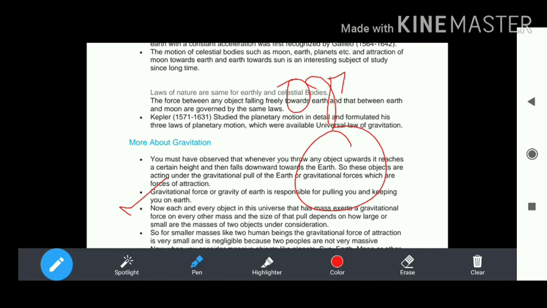Now, each and every object in the universe that has mass exerts a gravitational force. The gravitational force acts on every object, every mass on the earth's surface. For a small object whose mass is very small, the gravitational force is very small, negligible. We cannot feel it. And for an object which has very large mass, the gravitational force we consider. Next.